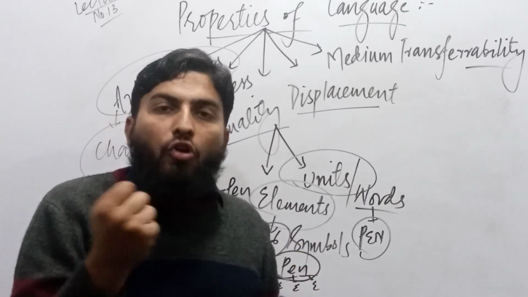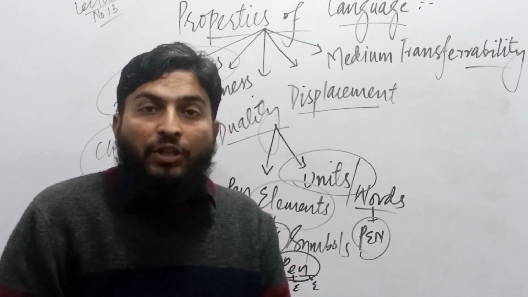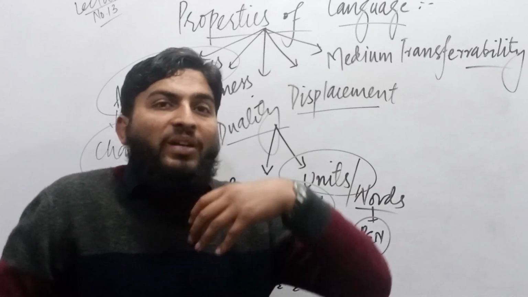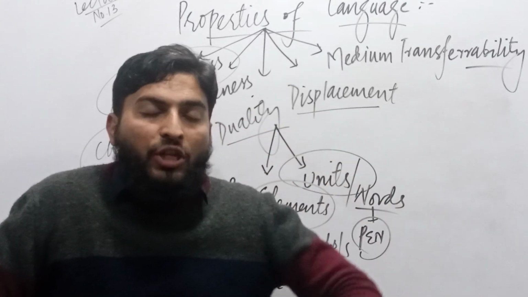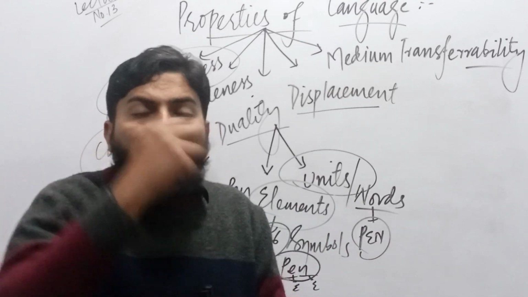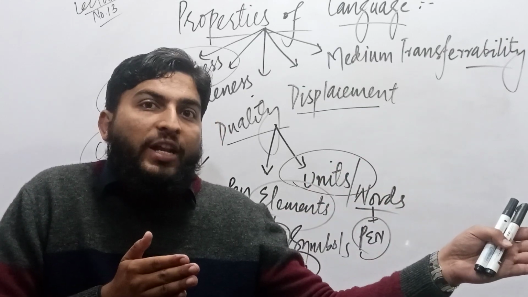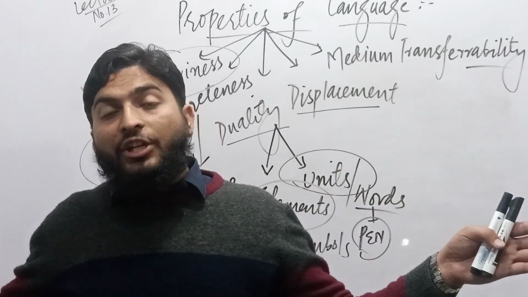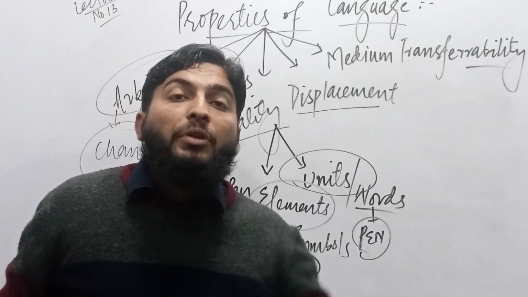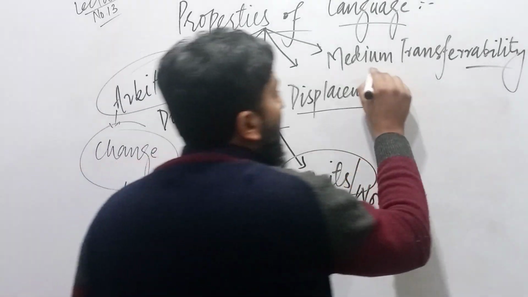This property is only and only there in language, and the property is called displacement, and it is only available in humans. So we say humans can convey their emotions, humans can convey their message, humans can displace their message. We can simply say that when you travel from one place to another, you can share the experience of one place in another place with some other people. This is called displacement. The last property that we have is medium transferability.